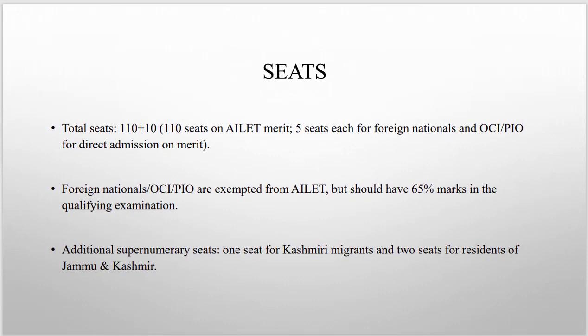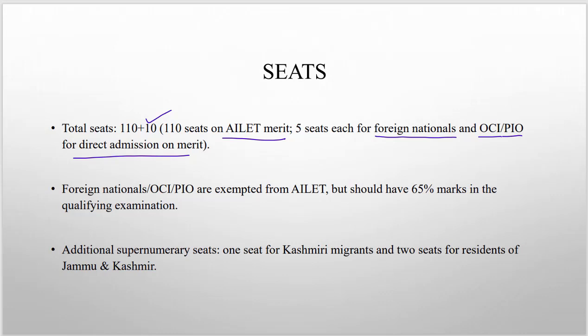Now, as far as seats are concerned, the total seats are 110, which are filled through the merit of the exam, and there are 10 supernumerary seats, for which there's a direct admission on merit. These 10 seats are reserved, 5 for foreign nationals and 5 for OCI or persons of Indian origin, and these seats are filled on merit basis.